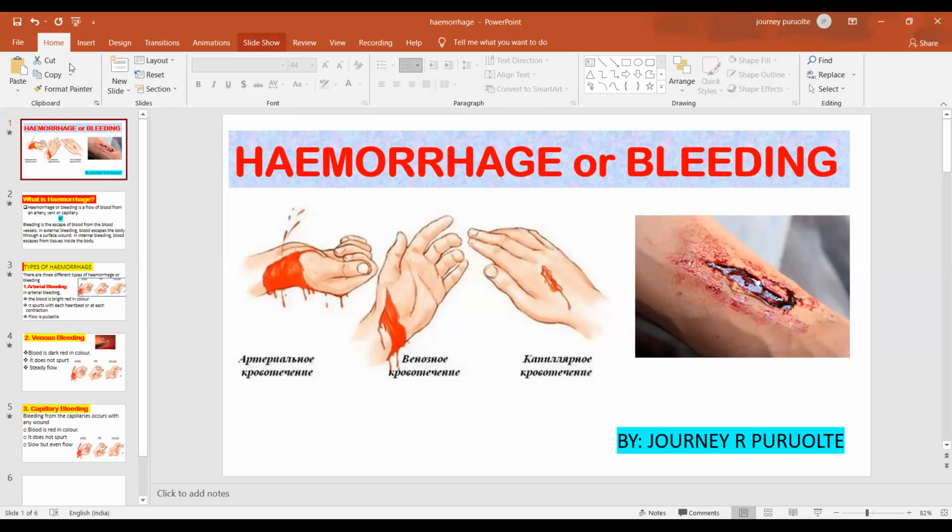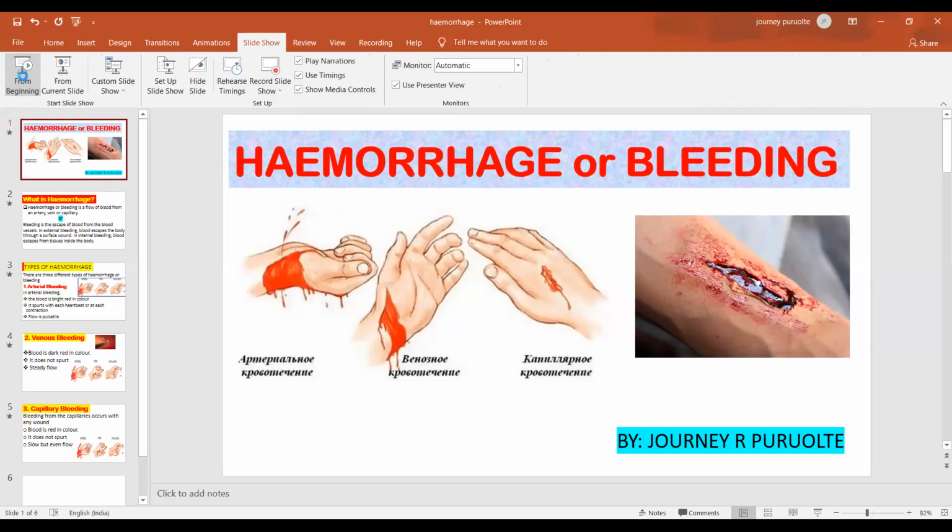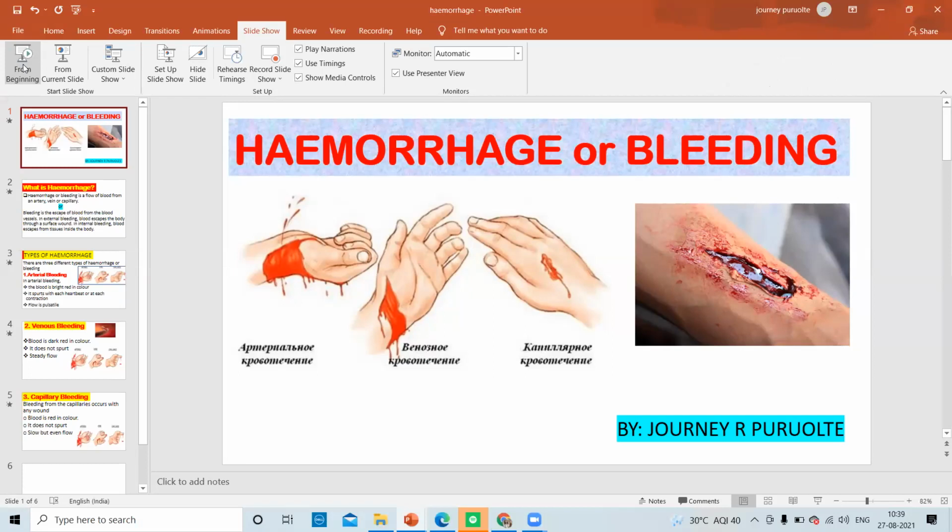Damage, ma'am. Pardon? Bleeding, ma'am. Okay, hemorrhage means bleeding. The other name of hemorrhage is bleeding. So you can write it down. Hemorrhage means bleeding.